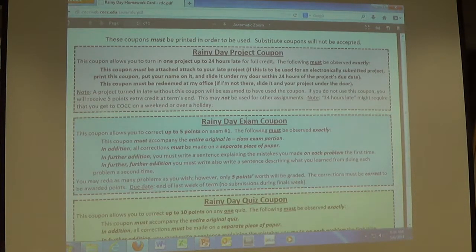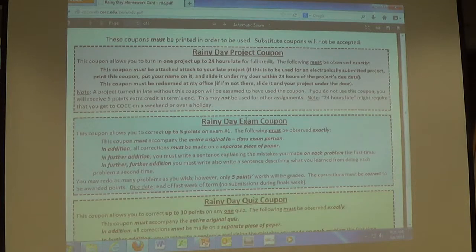One of them's a project coupon. Now that project coupon is a get out of jail free card. If you forget to do a project, you can turn it in up to 1 day late with that coupon. If you don't use it, you get 5 extra credit points for not using it, which is why almost everybody in here, I think, still has 5 extra credit points, because you haven't used it yet. Probably because you couldn't find it if you needed it. I apologize. It was hidden down in week 3. Now it's a little more obvious.